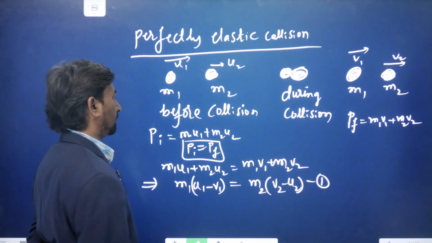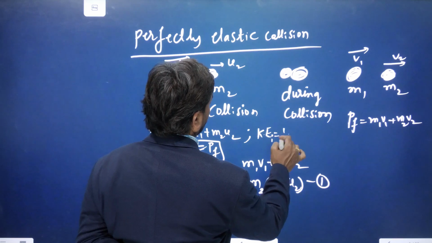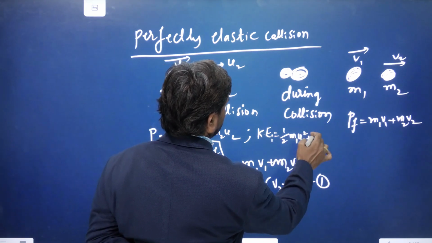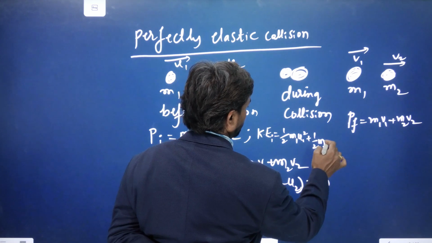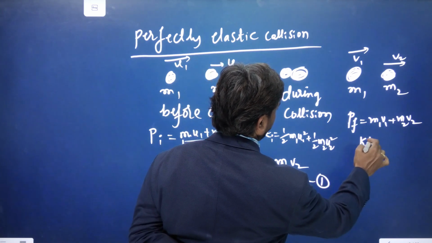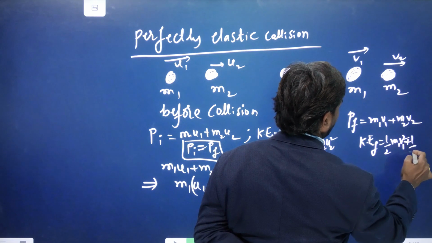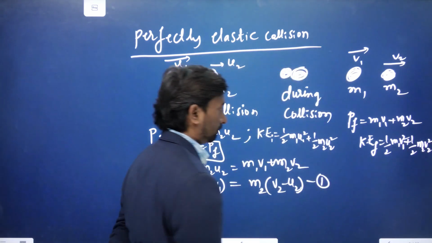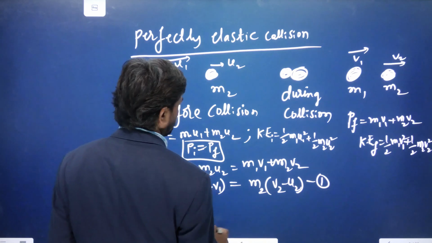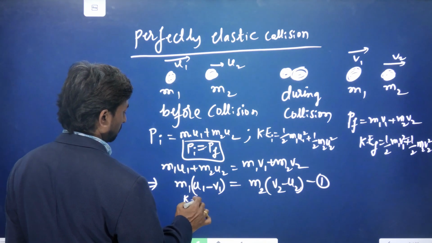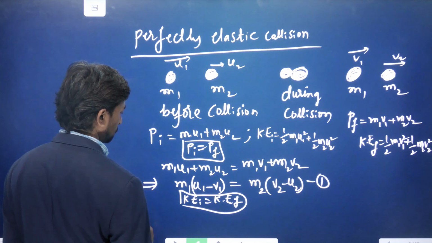Now the initial kinetic energy is half m1 u1 squared plus half m2 u2 squared, and the final kinetic energy is half m1 v1 squared plus half m2 v2 squared. According to the law of conservation of energy, the initial kinetic energy equals the final kinetic energy. So what can we write here now?